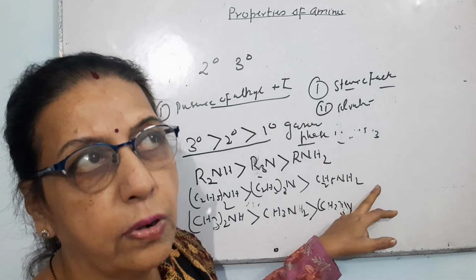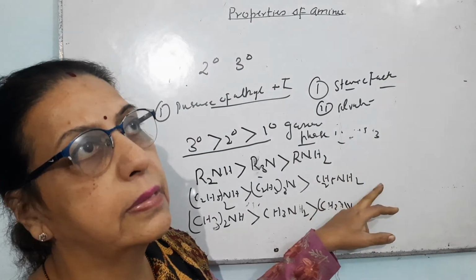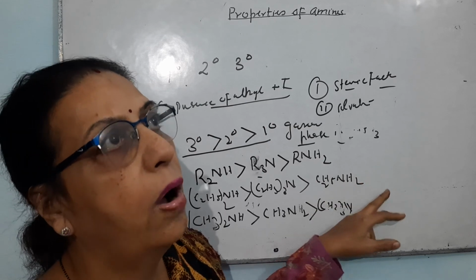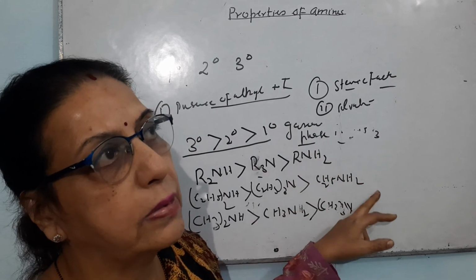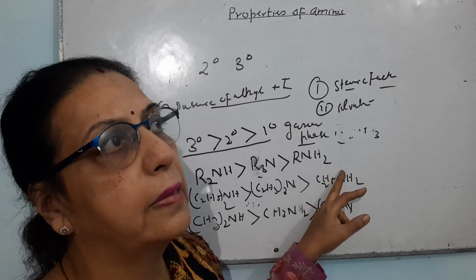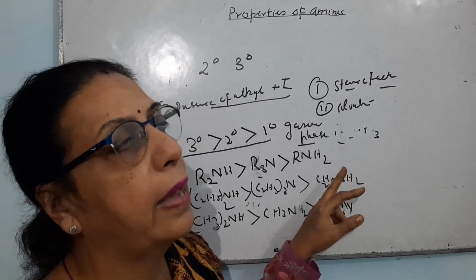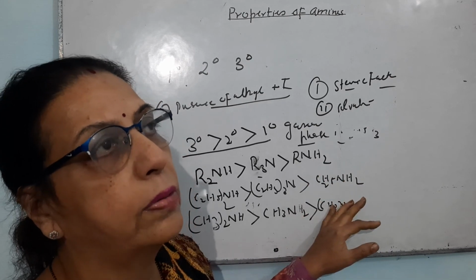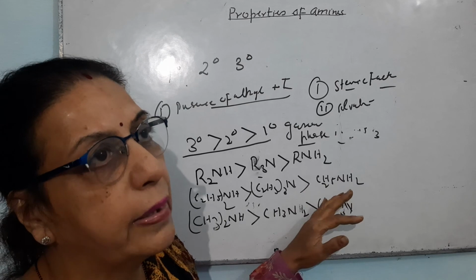The greater the amount of energy released, the more is the stabilization of the ammonium cation, the cation formed by amines, and the more will be the basic strength.